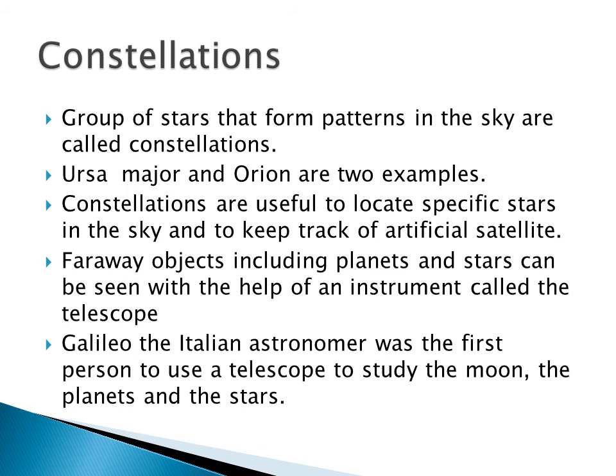It is a group of stars that forms patterns in the sky. The two examples are Ursa Major and Orion. So what will the constellation do? It will locate specific stars in the sky and keep track of artificial satellites. By using the telescope, you can see the different things present in the sky. Galileo is an Indian astronomer. He was the first person to use the telescope to study the moon, planets and the stars.